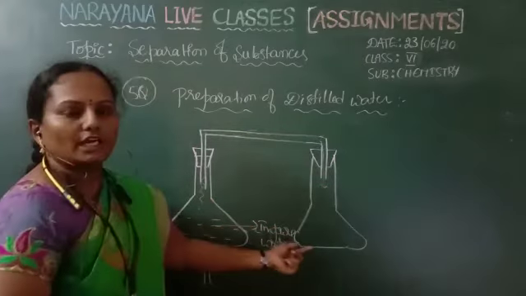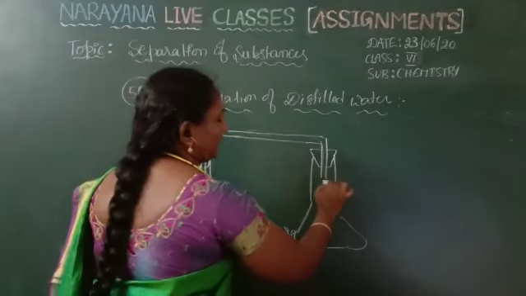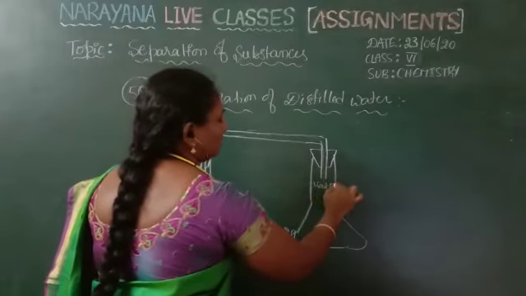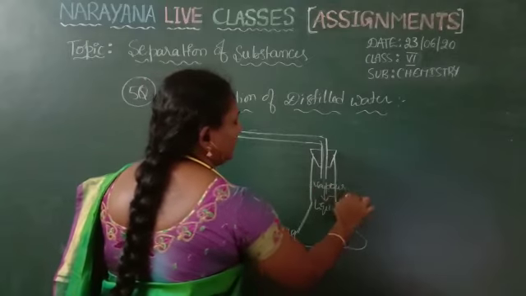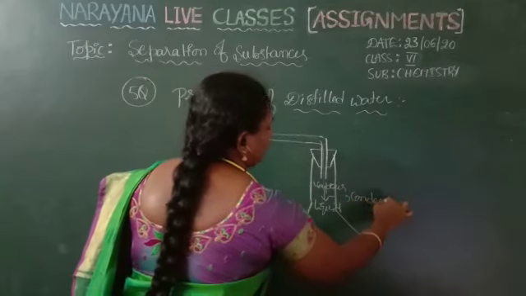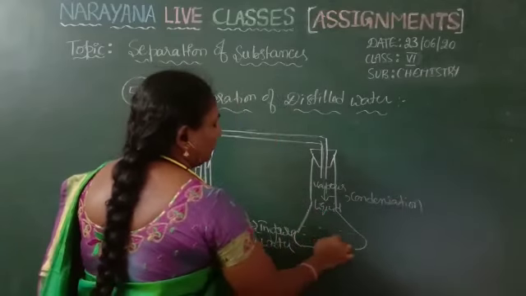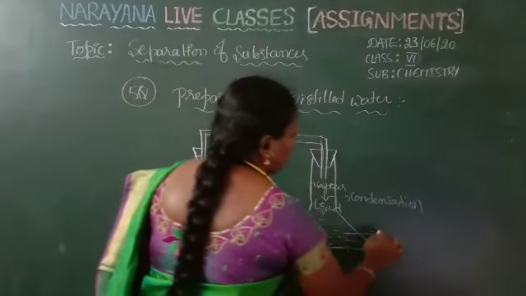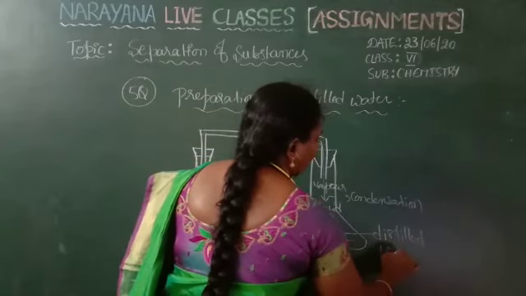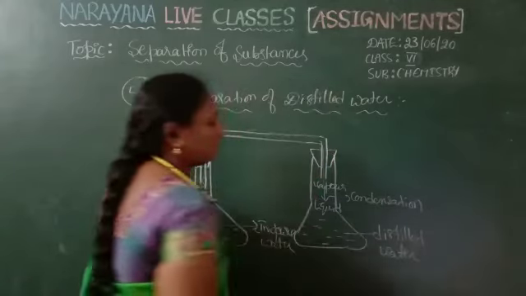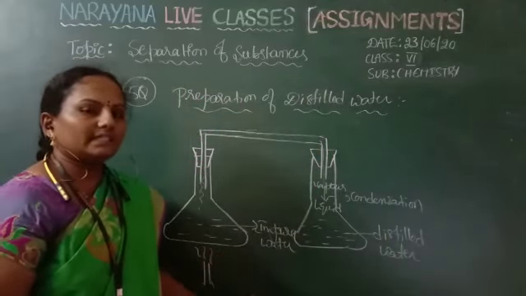In this conical flask, the water vapors get cooled and condensed. The vapor is converting into liquid state. This process is called condensation. So we get pure water, which is called distilled water, free from impurities. This is the process to get distilled water from impure water. That's all for this assignment. Thank you.